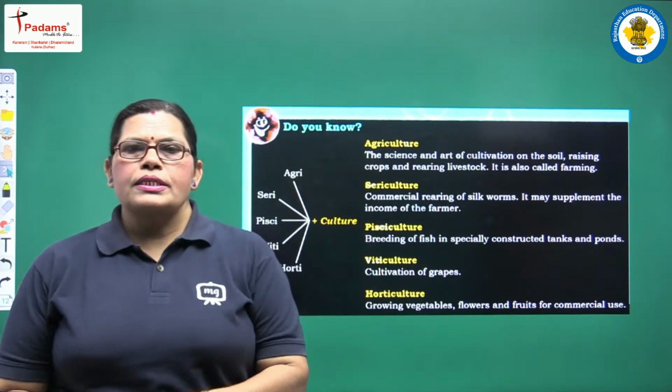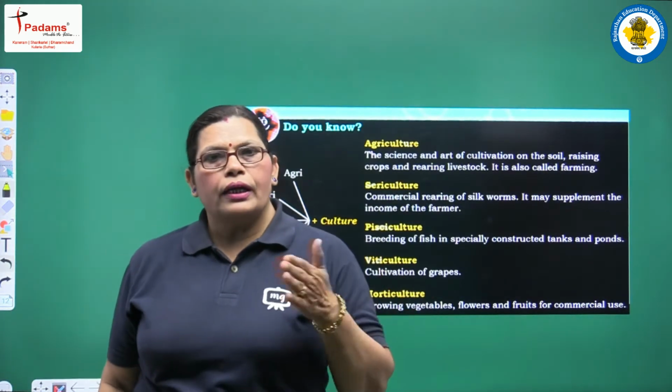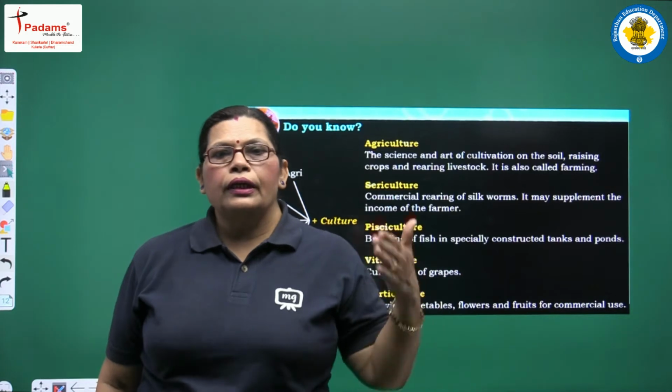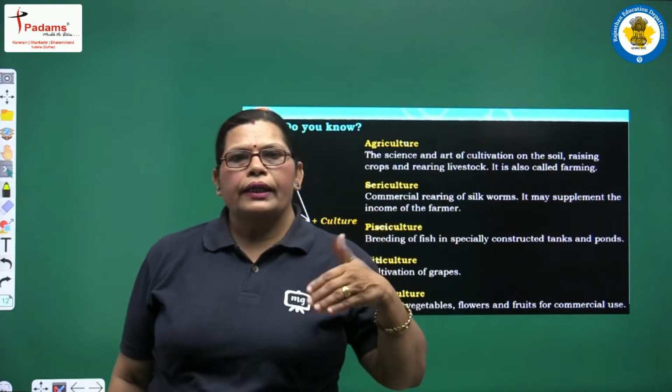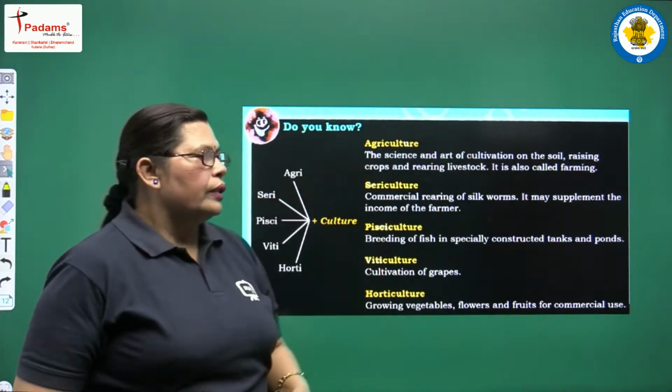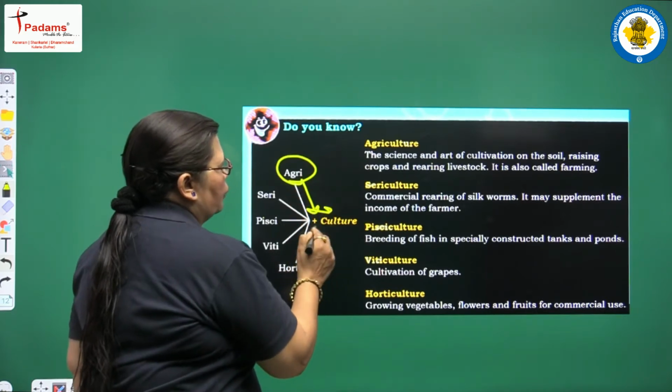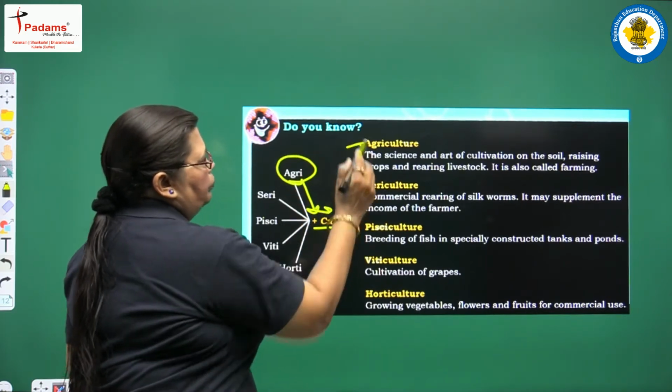And when we are discussing agriculture and the different cultures related to agriculture, there are different types of cultures. We are taking them one by one here. The first one is agri plus culture. It means agriculture.